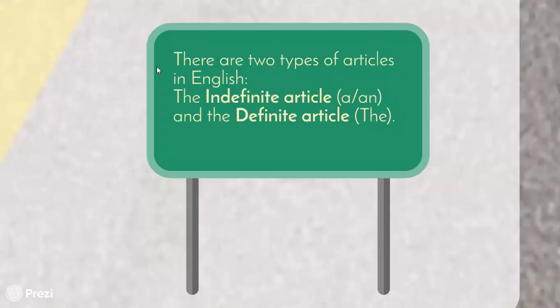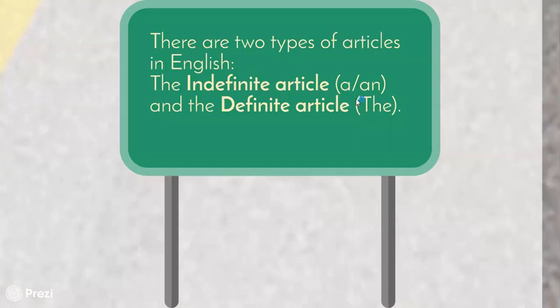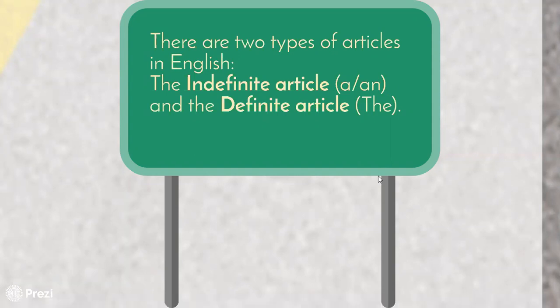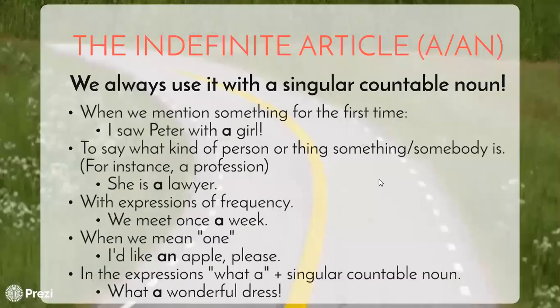So there are two types of articles in English, the indefinite article a, an and the definite article the. Also, when we talk about articles, we need to consider the notion of no article, which is very common in English and very different from Spanish. We will see it. So, the indefinite article.